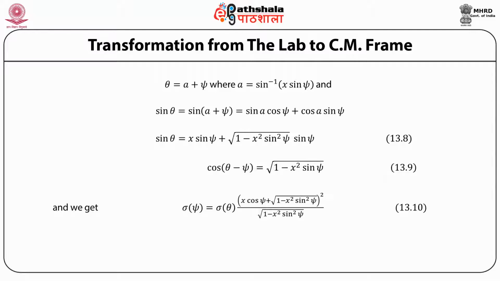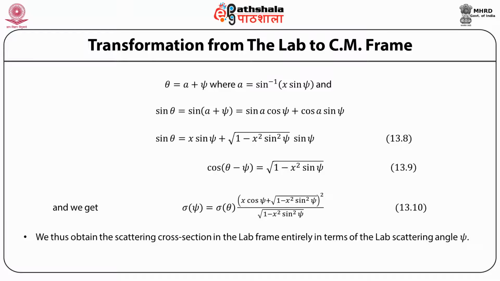Putting these things together, we have the cross section as a function of psi is equal to the cross section as a function of theta multiplied by this factor, which is (x cos psi plus under root 1 minus x square sine square psi) whole square divided by under root of 1 minus x square sine square psi. Thus, in this way, we have obtained the scattering cross-section in the lab frame entirely in terms of the lab scattering angle psi.